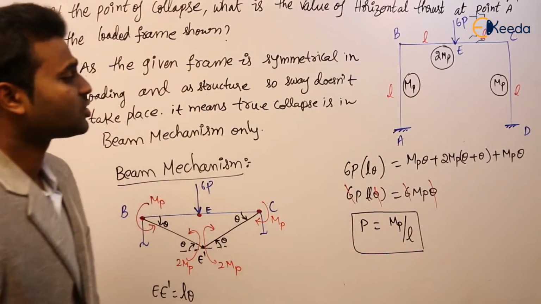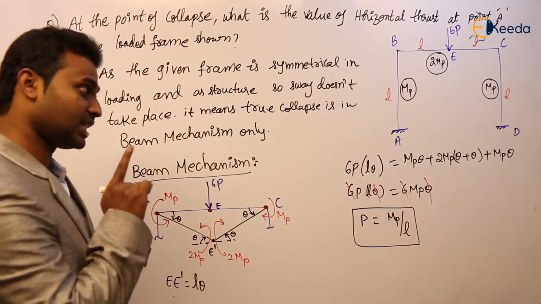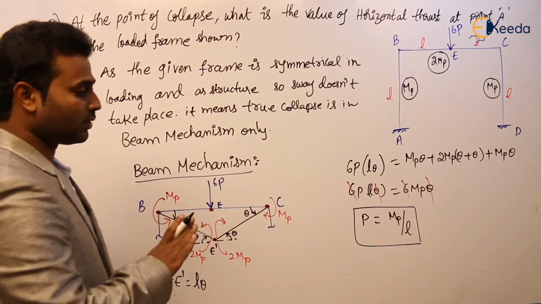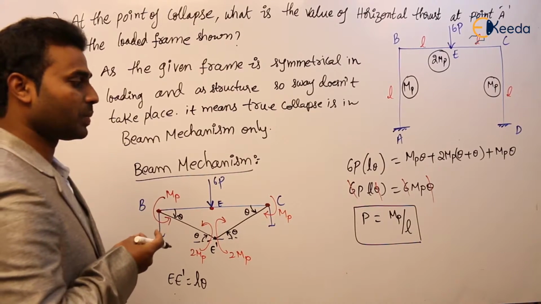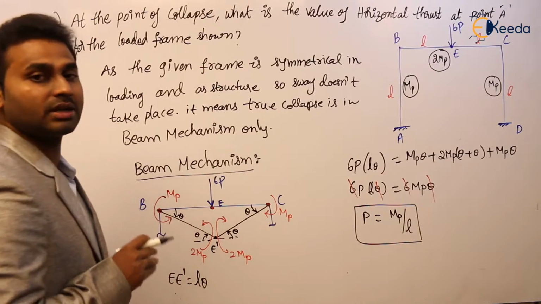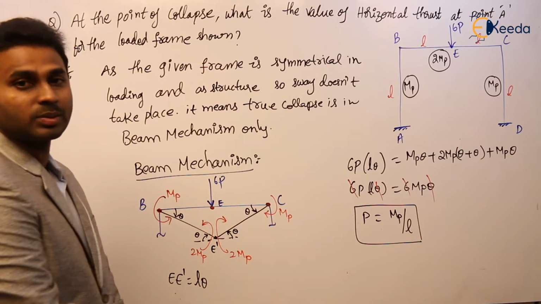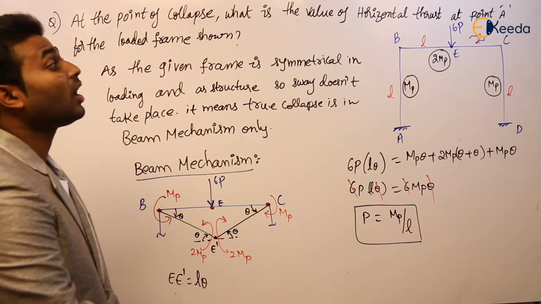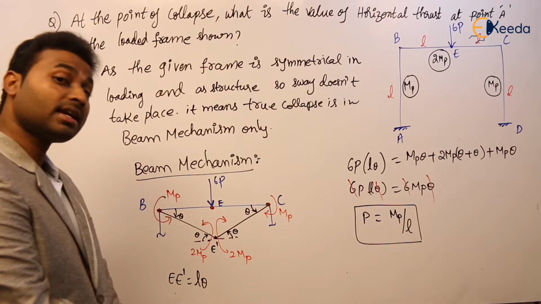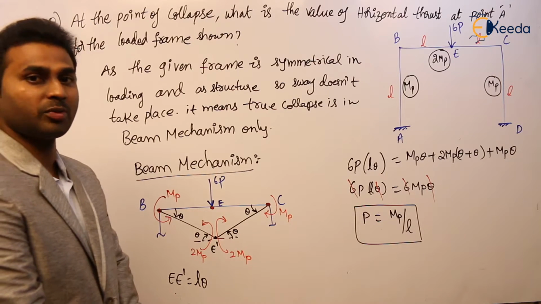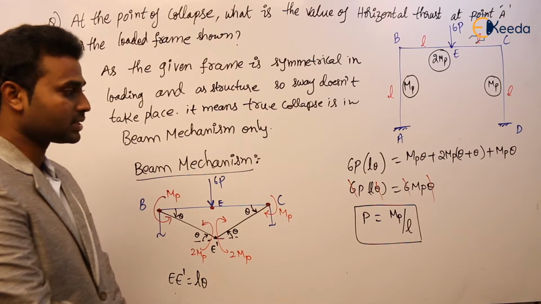So now he is asking us to find the horizontal thrust reaction at A. This is how the value of collapse load, MP is equal to PL, or P is equal to MP by L. This is the value of collapse load. But in this question he is not asking us to find the collapse load. He is asking us to find the horizontal thrust reaction at collapse.